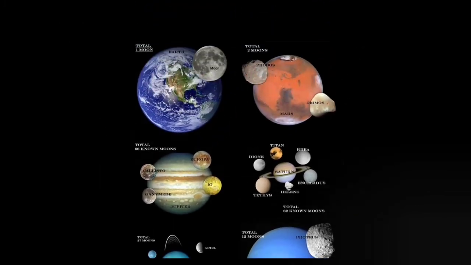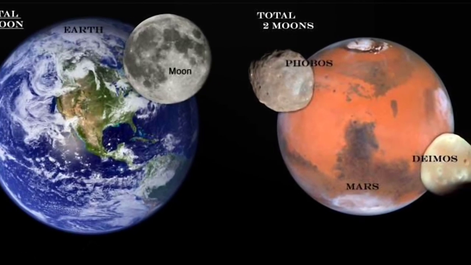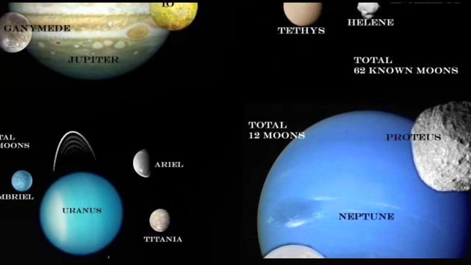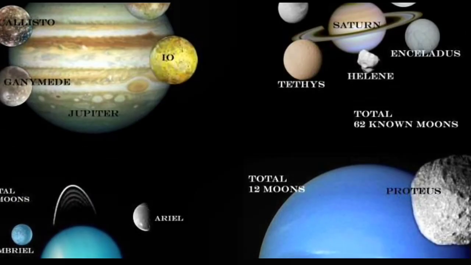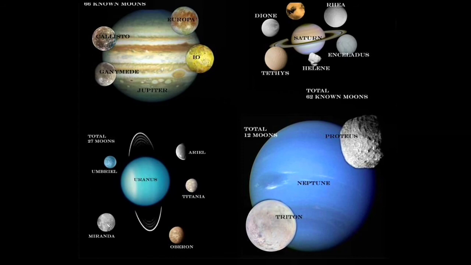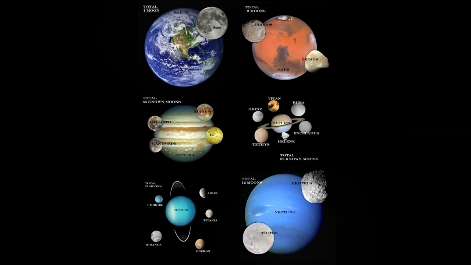See, in the first picture you can see one body revolving around, that is the Moon. In the second picture you can see some heavenly bodies revolving around Mars. Here also, around Jupiter, Saturn, Uranus and Neptune, you can see some heavenly bodies. These heavenly bodies are called satellites. Satellites get their light from the Sun. As we have seen, planets get light from the Sun, and in the same way satellites also get light from the Sun.